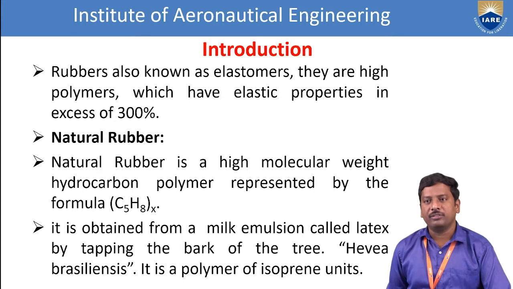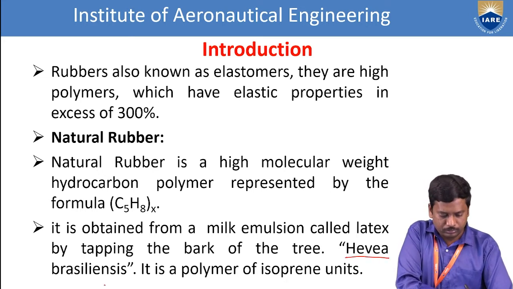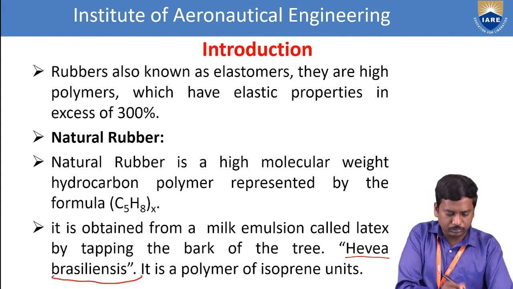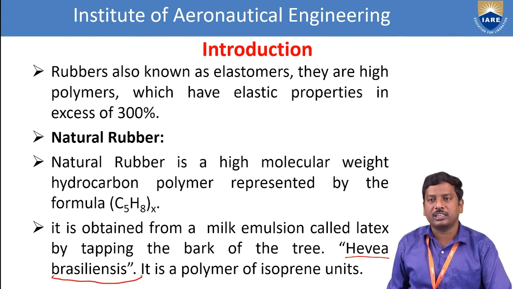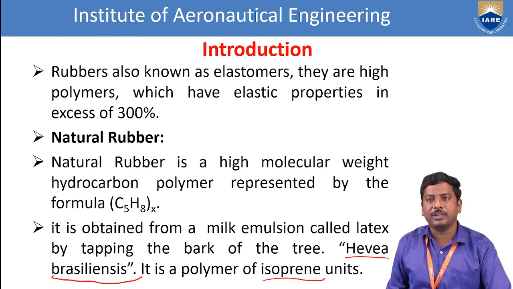It is obtained from a milk emulsion called latex by tapping the bark of the tree. What is the name of the tree? Hevea brasiliensis tree. It is a polymer of isoprene units. That means what is the monomer of the rubber? Isoprene units. Isoprene is the monomer of the rubber.